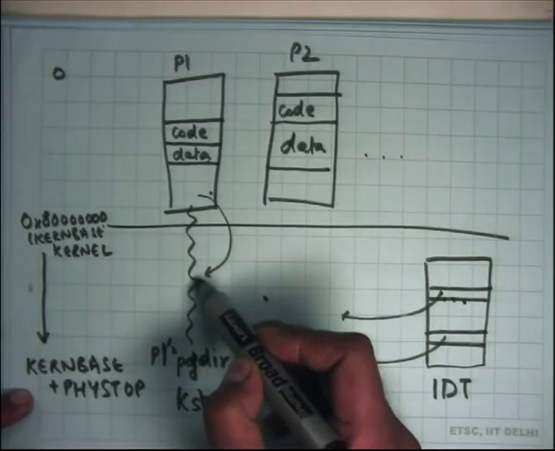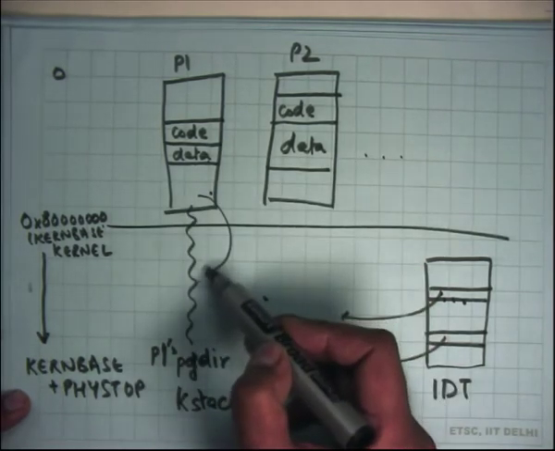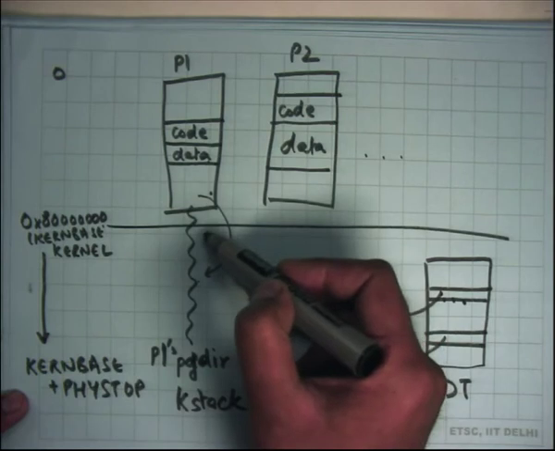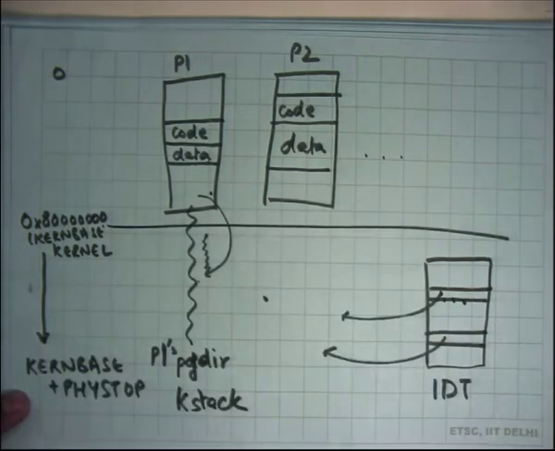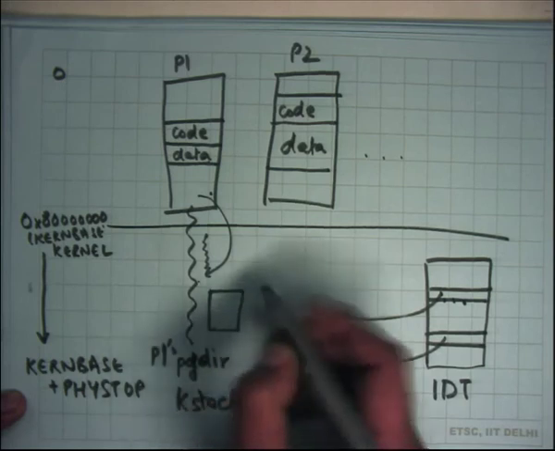So it's going to execute in P1's K stack. When it executes in P1's K stack, the first few things it's going to do is save all the registers of the executing process in the K stack itself, right? So let's say this is the K stack.